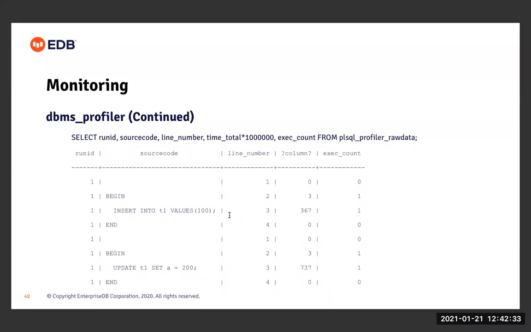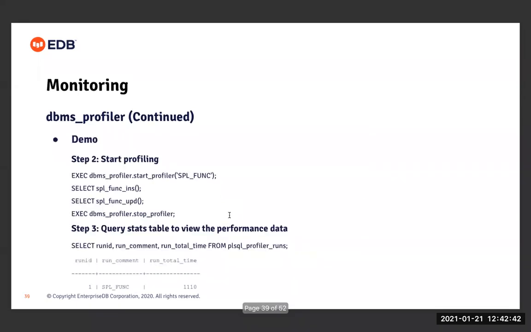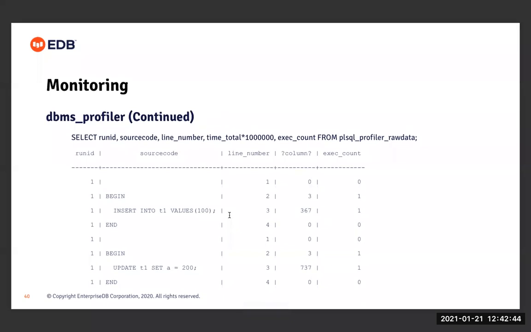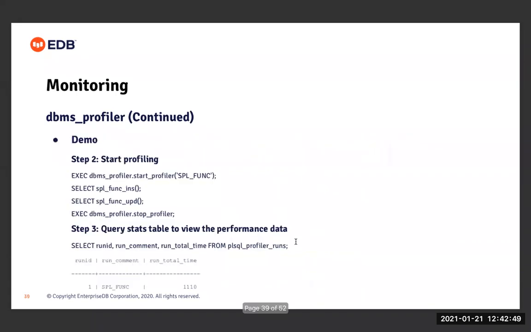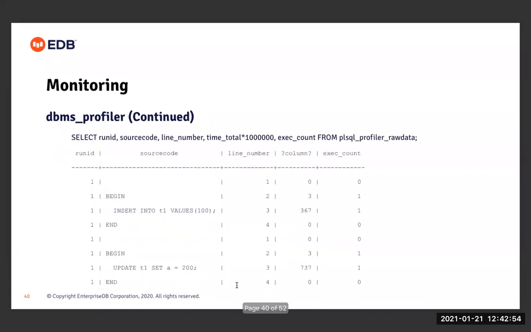So you can see this table contains the information about each statement of the function that got executed in step 2, right? If you add up the total time taken by each statement, it should be equivalent to this run total time. So this is how this DBMS underscore profiler package can be used to profile SPL or PL/pgSQL functions, procedures, or triggers.